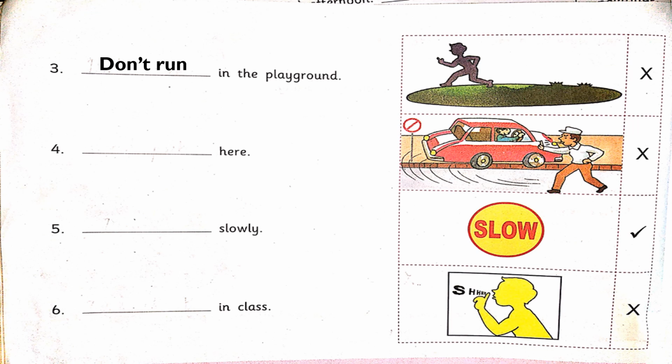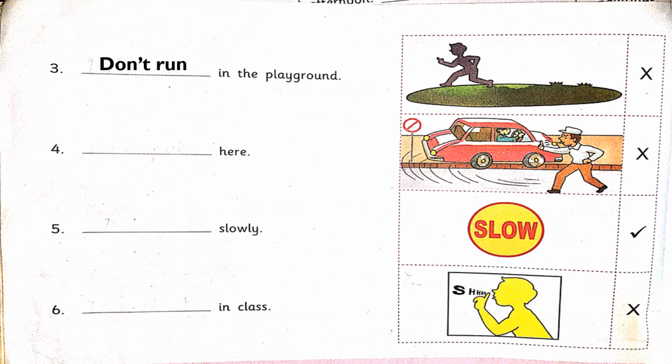The fourth sentence, dash here. The picture near this sentence shows the signboard of no parking. There is also a traffic officer warning the man in the car. A wrong mark is given at the side of the picture. This indicates that we don't have to park here.